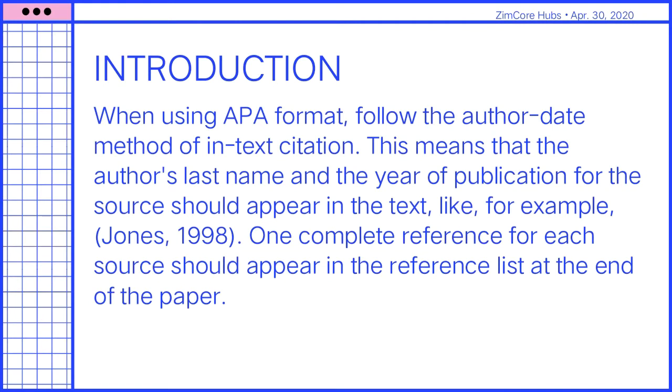When using APA format, follow the author-date method of in-text citation. When we say in-text citation, this means that the author's last name and the year of publication for the source should appear in the text, for example, Jones 1998. One complete reference for each source should appear in the reference list at the end of the paper.